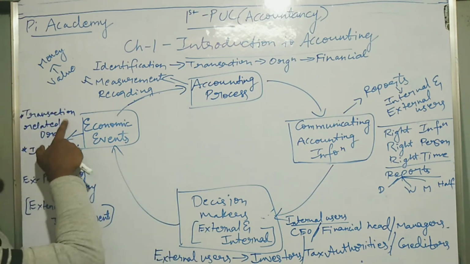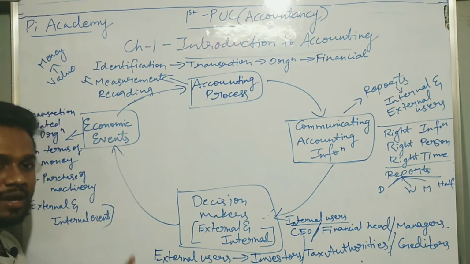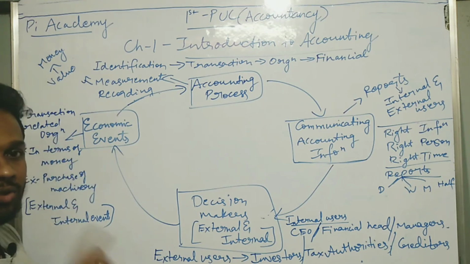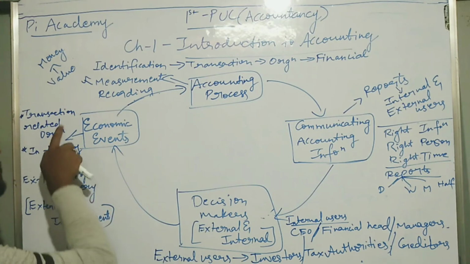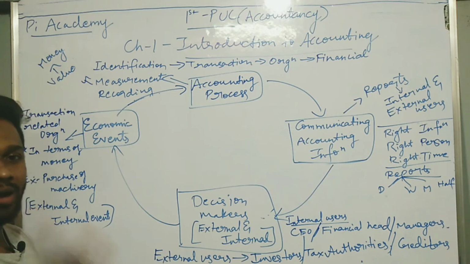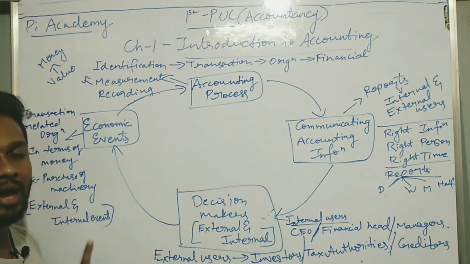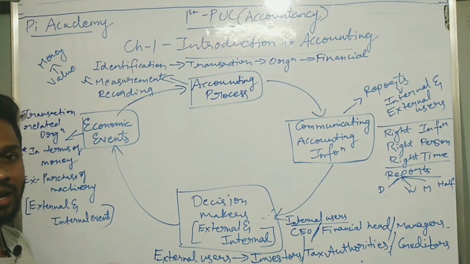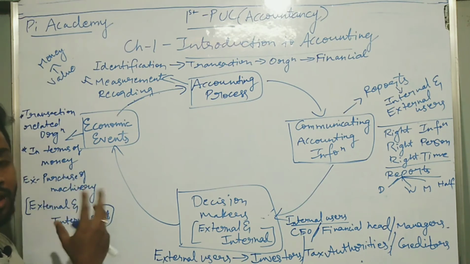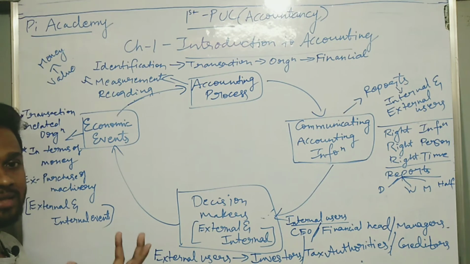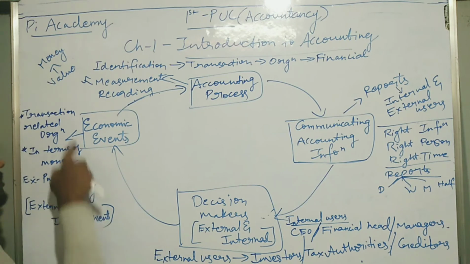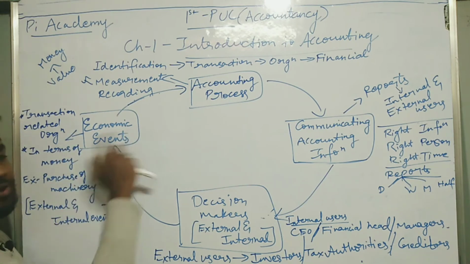First condition is that the economic event, whatever event happens, should be related to the organization. Whatever event you do, or whatever event happens which you want to enter into books of accounts, should be related to organization, and it should be in terms of money. Remember this, only the monetary transactions will be considered in accounting. Other than monetary transactions, you cannot consider anything else in the accounting. Okay, so that transaction should have a value of money. You should be able to evaluate that transaction in the value of money, or that transaction should include money in itself. Okay, so these two conditions should be fulfilled, then only that event is called an economic event.